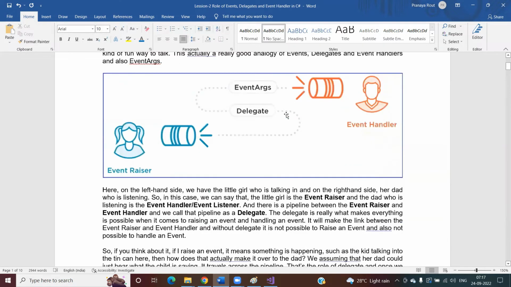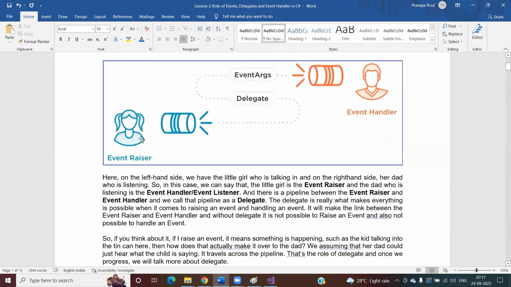Now look at this diagram. Here on the left hand side, we have the little kid who is talking, and on the right hand side, there is another person. Let's assume that this person is her father, who is listening. So in this case, we can say that this little girl is your event raiser, and the dad on the right hand side, who is listening to what this little kid is saying, is the event handler.